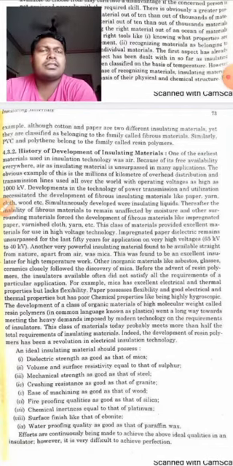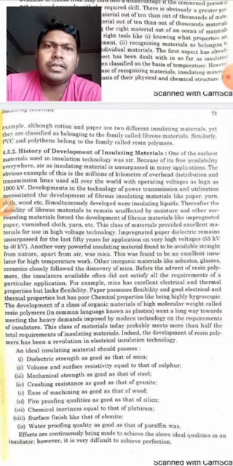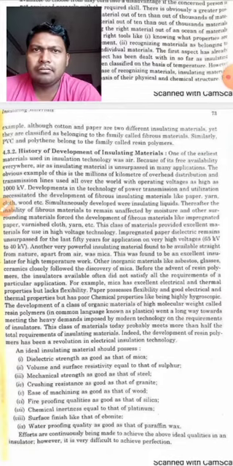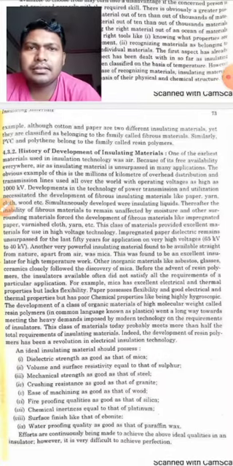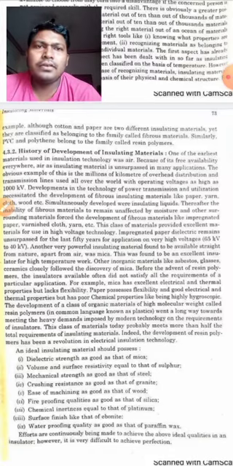Now we'll discuss the history of development of insulating material. So what was the past and how these insulating materials were invented. One of the earliest materials used in insulation technology was air. So earlier, students, the insulating medium used was air. Because of its free availability everywhere, air as an insulating material has surpassed in many applications.